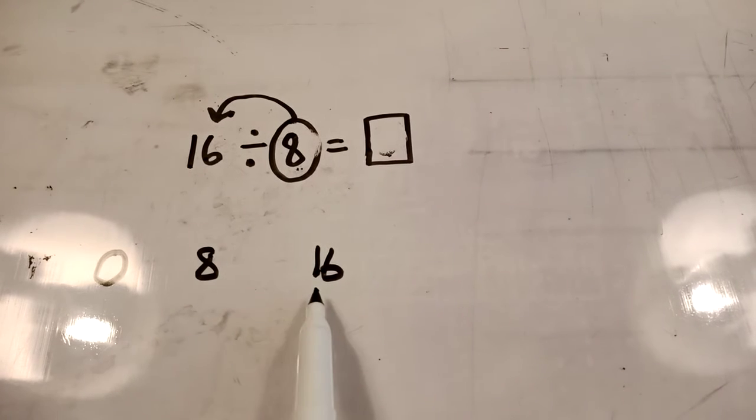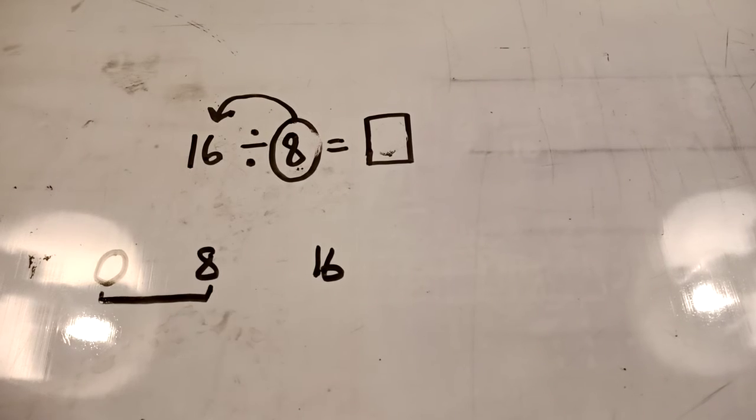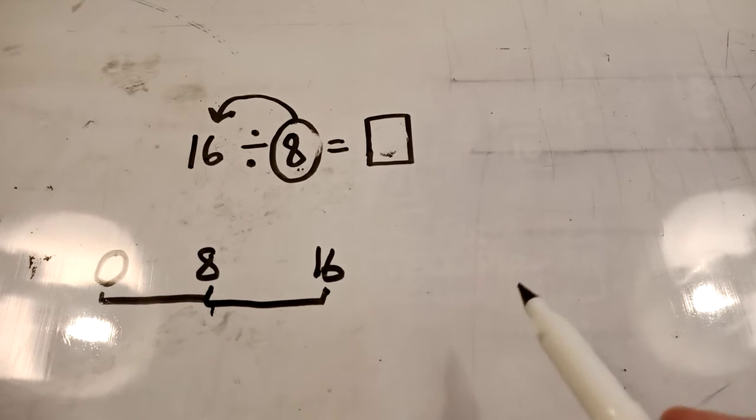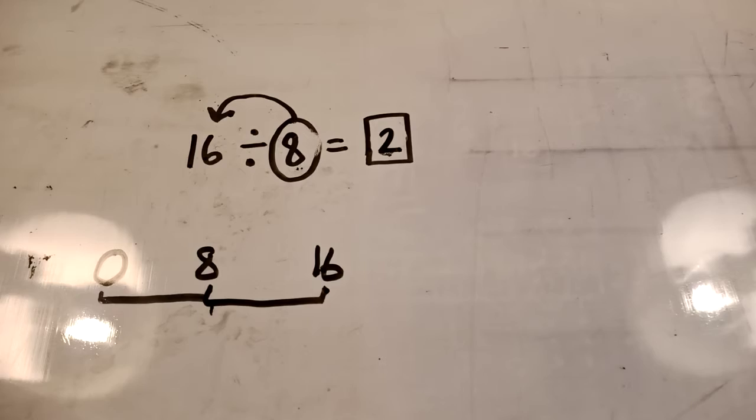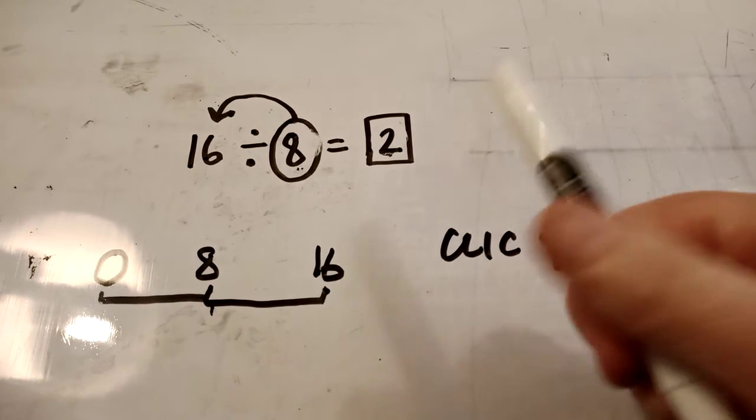Do I need to go any further? Oh, because I'm only going up to 16. So how many lots of 8? That's 1 lot of 8. That's 2 lots of 8. So the answer is going to be 2. Right, if you're on click 9, have a go at these types of sums.